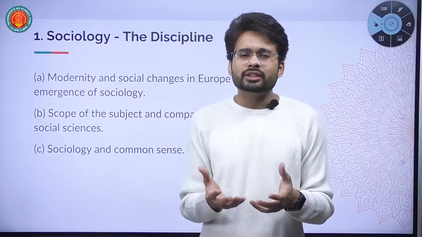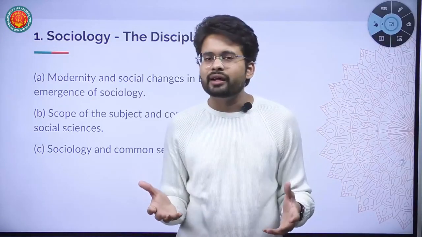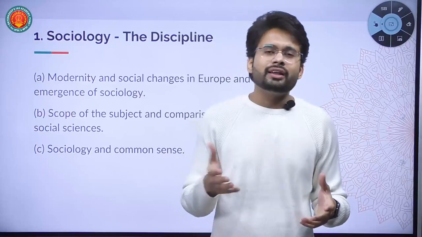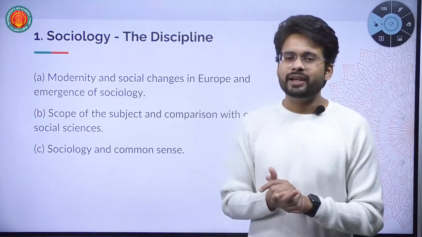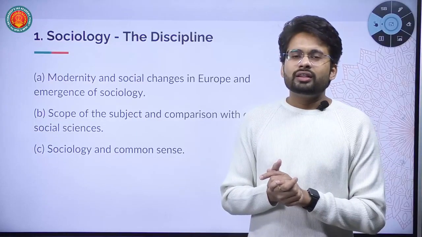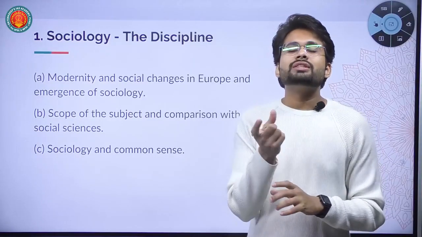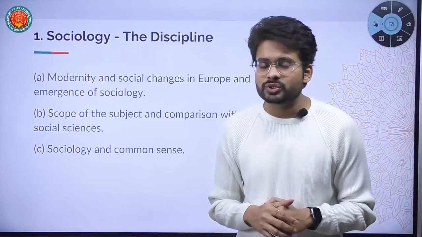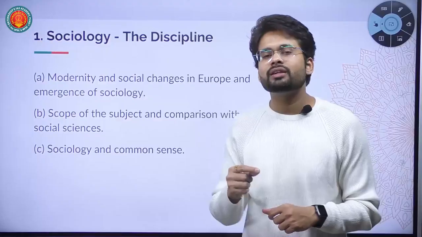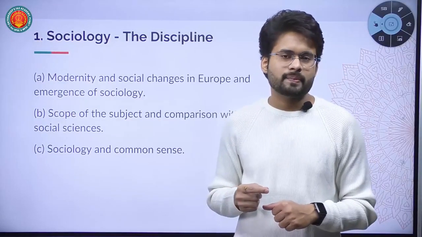This is actually a simplistic, brief layman idea. The detailed technical idea of sociology as a discipline we are going to study in our course. The A topic is about the emergence of sociology: what factors were responsible for the emergence of sociology as a separate discipline in social sciences?